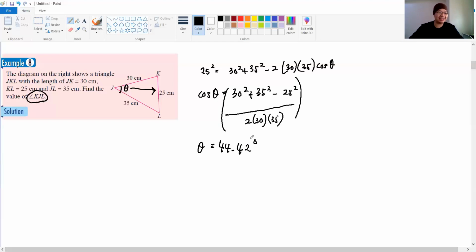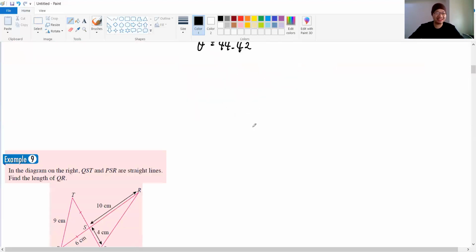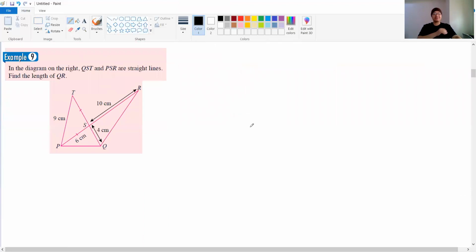Very straightforward, right? I told you this chapter is very easy. Okay guys, example 9. What is example 9 about here? We want to find the QR. Where is QR? Oh, this one.